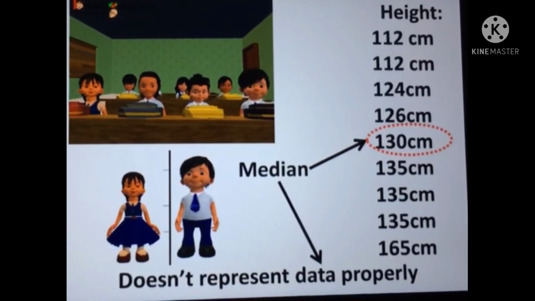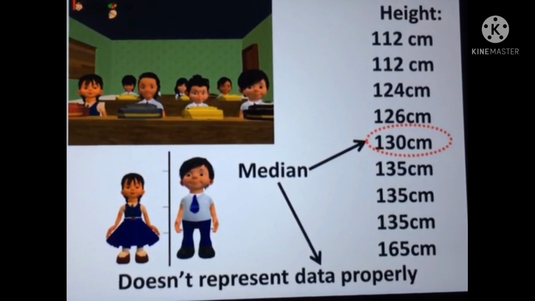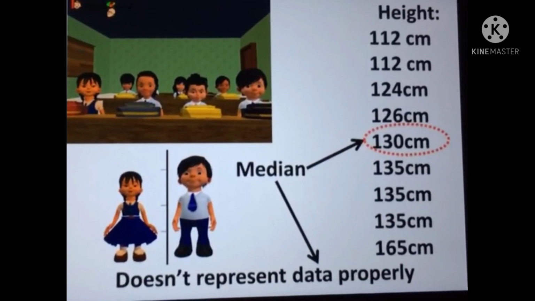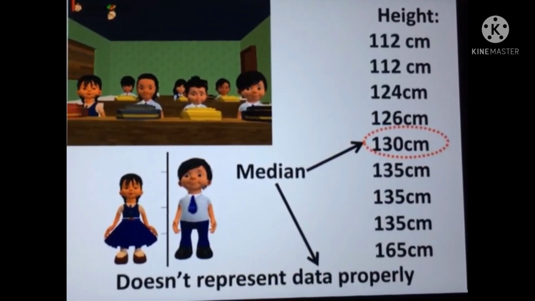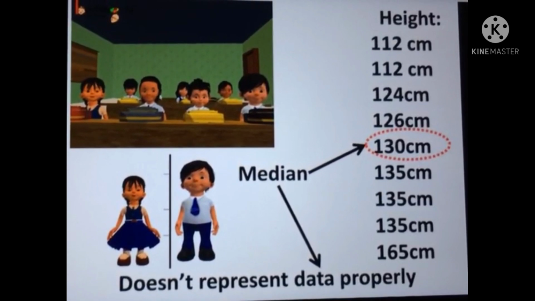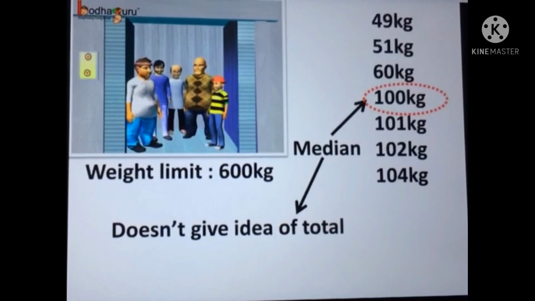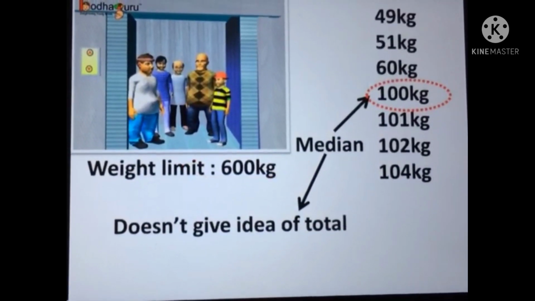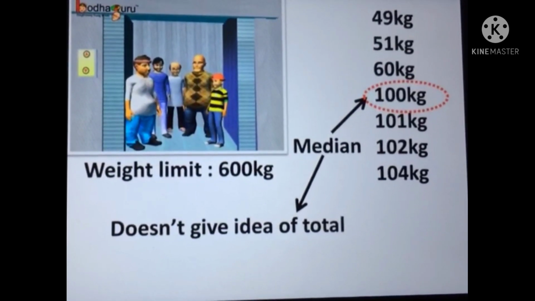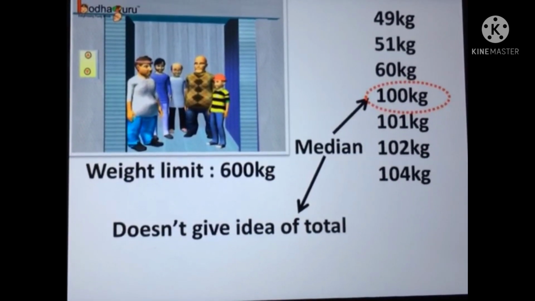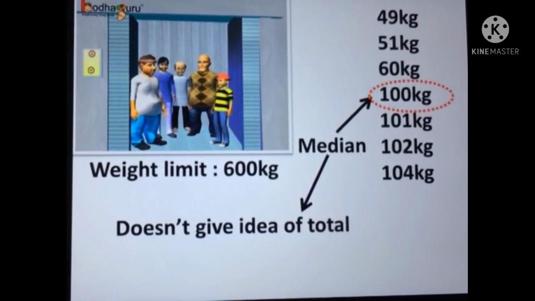But the middle value doesn't represent the height of the students properly, as many students are much taller than it and few students are much shorter. So it is not necessary that the middle value would represent the data properly. Another example. An elevator can carry up to 600 kgs. 7 people were using it. If we find the median of their weight, we cannot tell whether their total weight would exceed 600 kg or not. Finding median doesn't serve any purpose here.